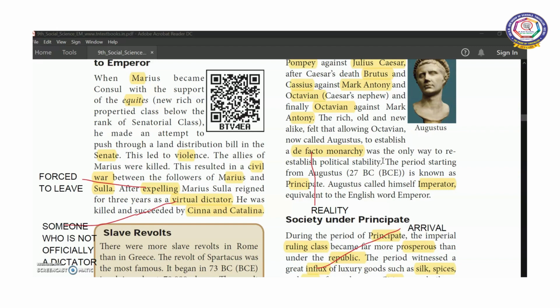They had to depend on Octavian, who was called Augustus. The period starting from Augustus, that is 27 BC, is known as Principate. Augustus called himself imperator, which means emperor. The word de facto means reality; whether right or wrong, they had to accept Augustus. Only then could they retain political stability.